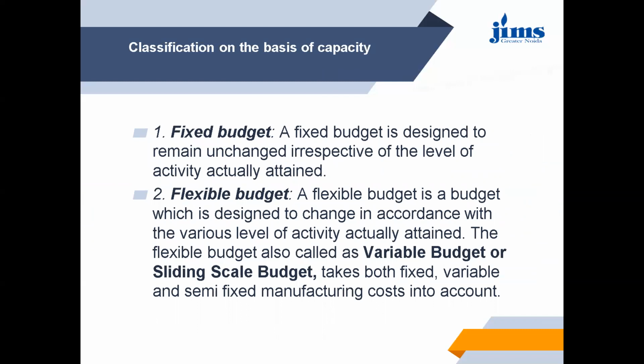Next is classification on the basis of capacity. So it includes two types of budget, that is fixed budget and flexible budget. Fixed budget is designed to remain unchanged irrespective of level of activity actually attained. So fixed budget always remain fixed. Flexible budget is designed to change in accordance with the various level of activity actually attained. So it is also known as variable budget or sliding scale budget because it takes both fixed, variable and semi variables into the account.